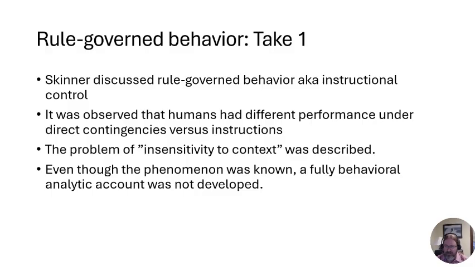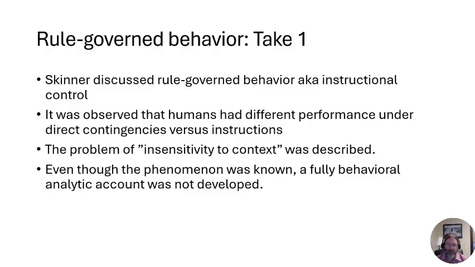You could also bring them in and give them instructions, telling them red dots are more valuable than green dots. And an interesting thing happens, right? In those experiments, after a while, they change the rules, and suddenly the green dots are more valuable than the red dots. What they noticed is that when people were learning under direct contingency control, they were much better at tracking those changes and updating their responses when the contingencies changed. They are insensitive to doing that, or can be, when they have those instructions.